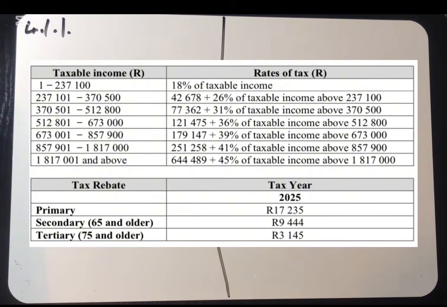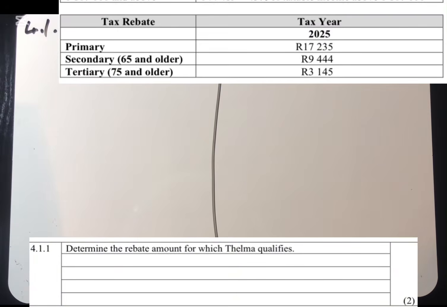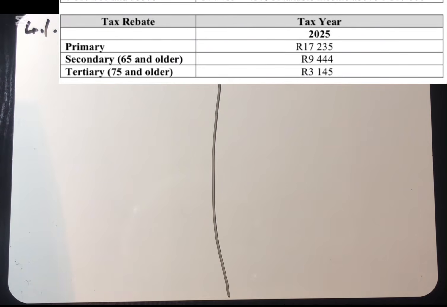So let's look at the first question. Now they are saying determine the rebate amount. Amount is numbers, people. When we talk about amounts, we know that we are dealing with numbers. They never say determine the rebate for which Thelma qualifies. The rebate amount. We know that it's a primary and secondary because she's 67 years old, and 67 years is just above 65. So this person qualifies for primary and secondary rebate. But you cannot just write primary and secondary rebate. They want you to write the amount. So we just have to add the two.